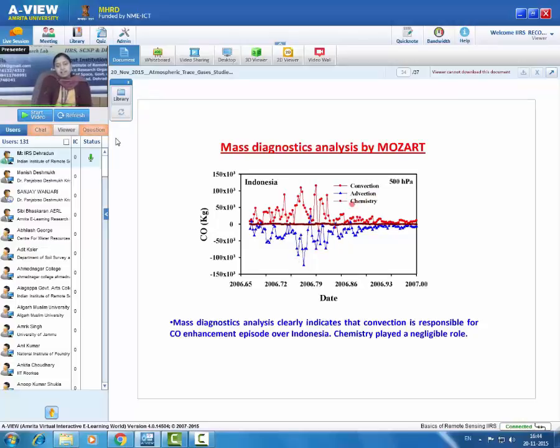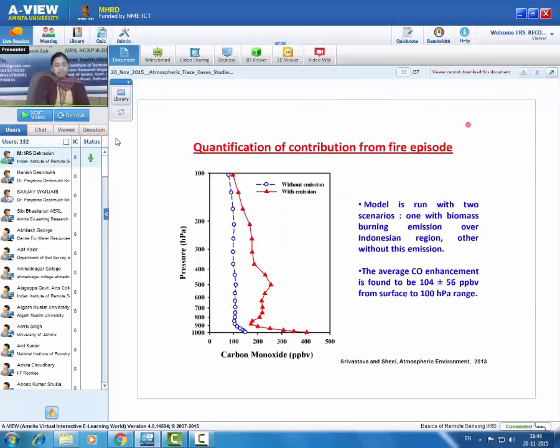And here again an additional piece of information is introduced, that is chemistry. If you see, the contribution of chemistry is almost negligible. It is always zero. This means chemistry is not occurring at this altitude. There is no role of chemistry; only convection and advection are playing a role in this distribution. So this is very important information given by our model, which cannot be taken from the satellite data.